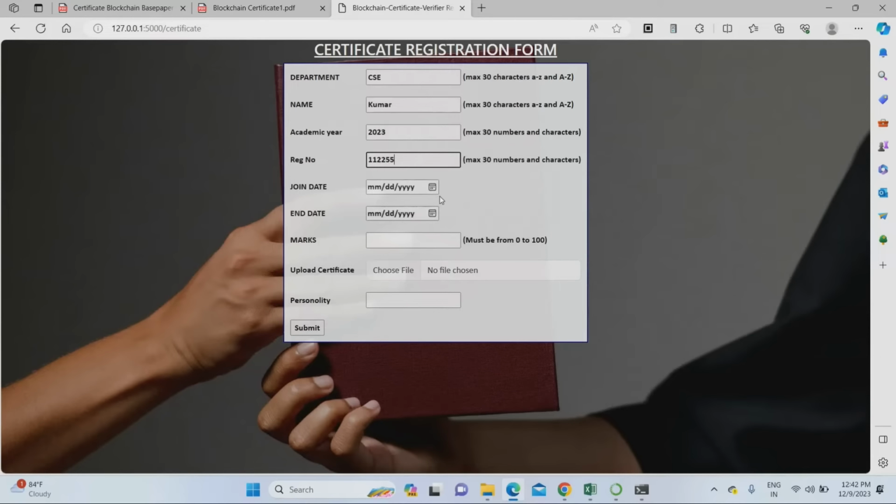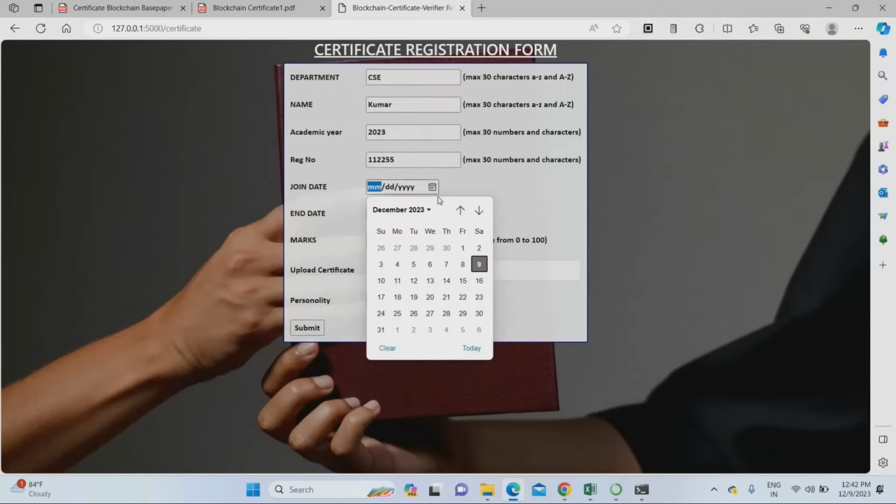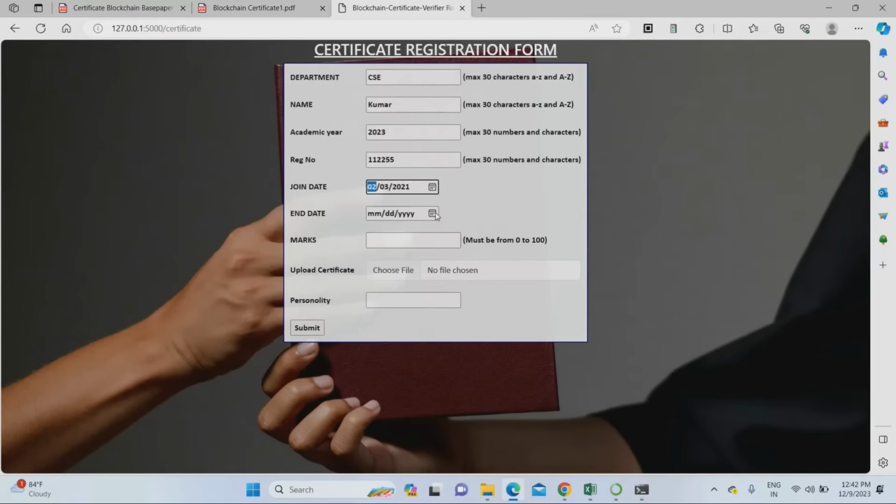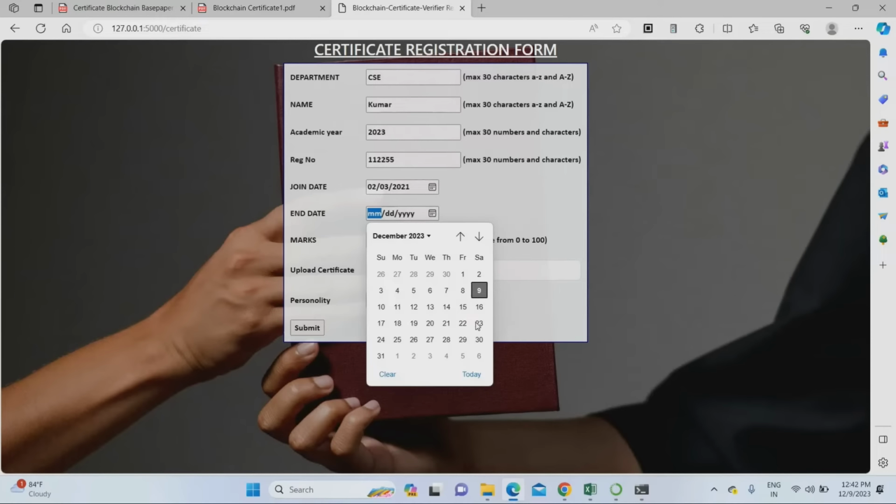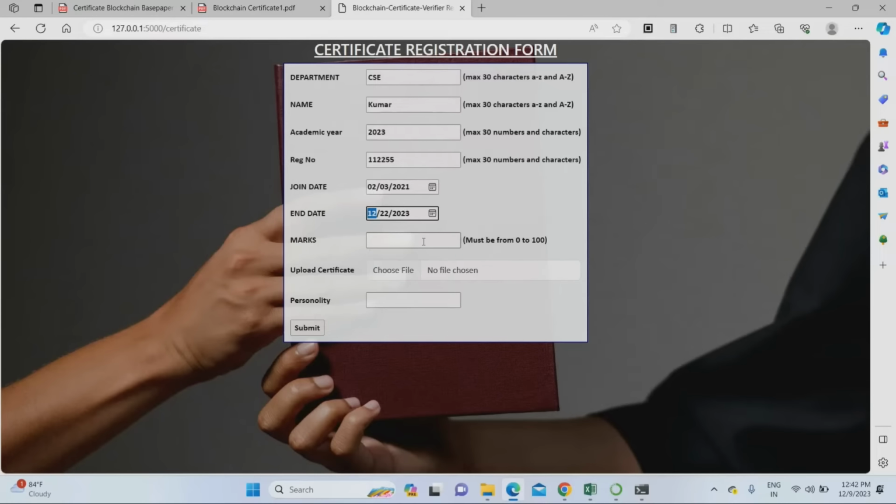Register number I'm giving 112255. For the joining date of the student, I'm giving February 2021. And the end date will be December 22, 2023. This is the end date. Overall mark, I'm giving 95.